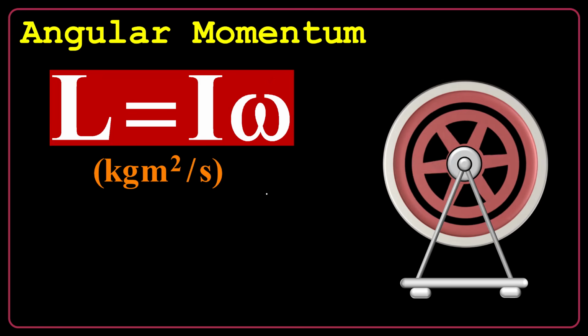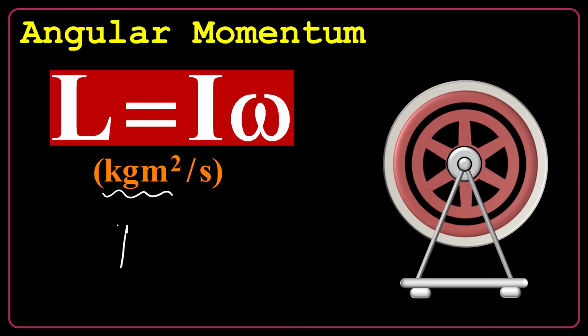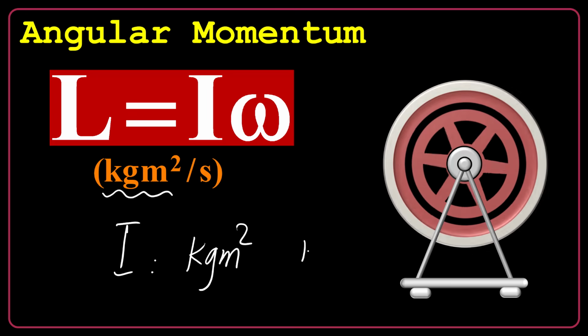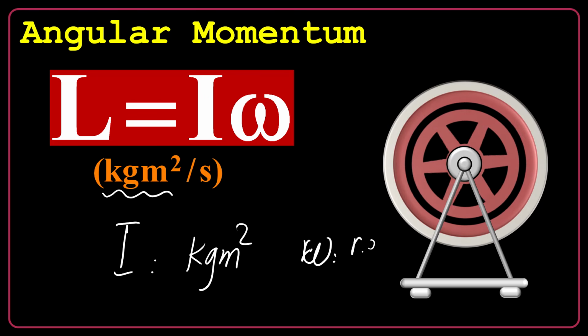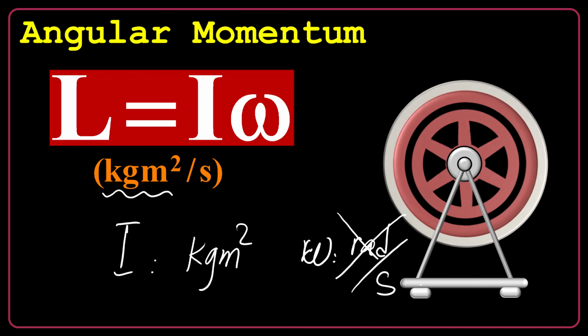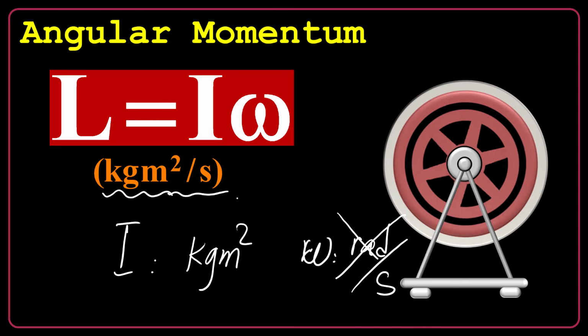And the SI unit for that is kilogram meter squared per second. Why? Because I has an SI unit of kilogram meter squared. Omega is measured in radian per second. We disregard radian as a physical quantity, or let's say a real physical unit. So it's 1/second. So it seems to be kilogram meter squared per second.